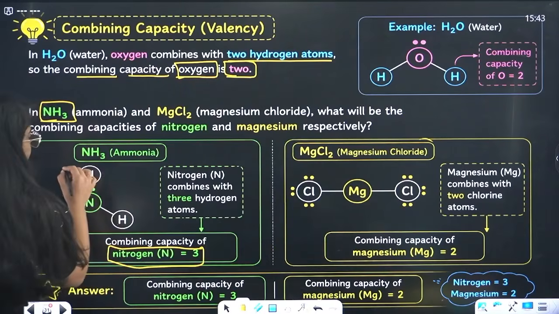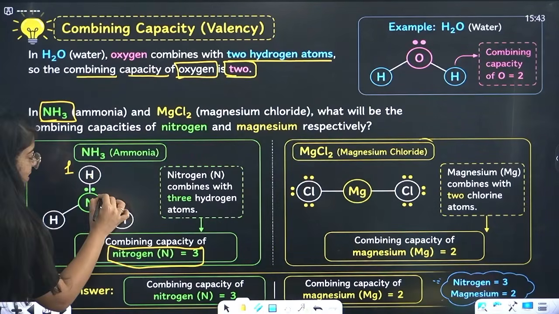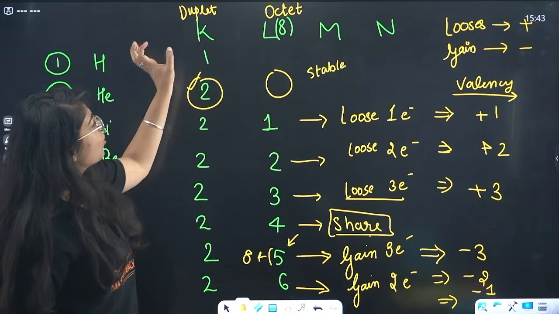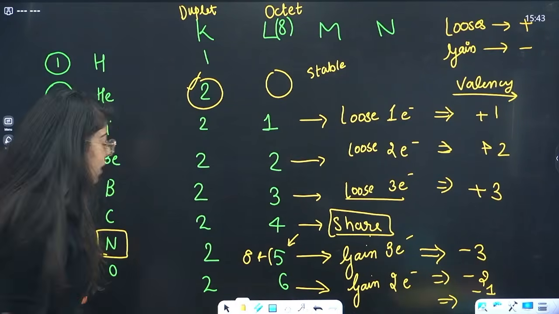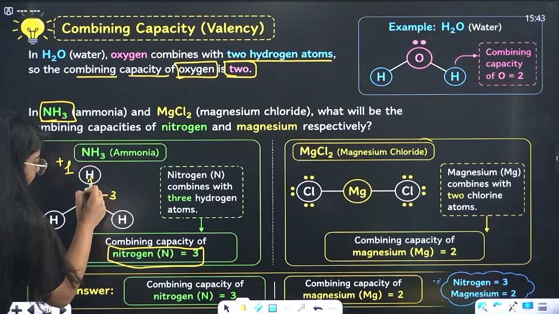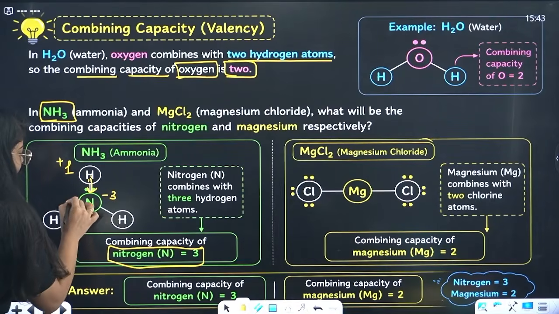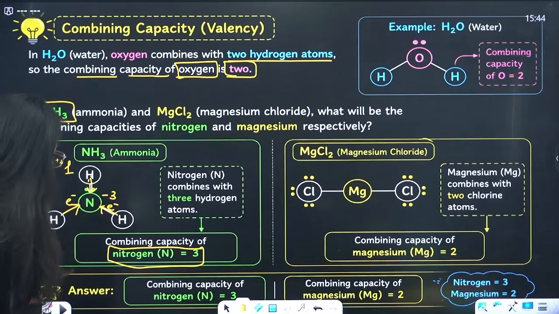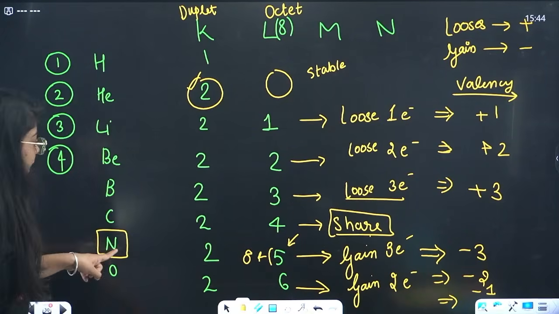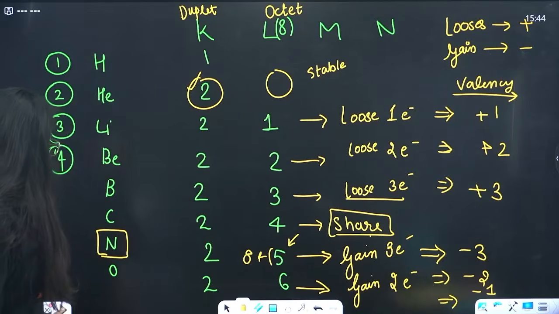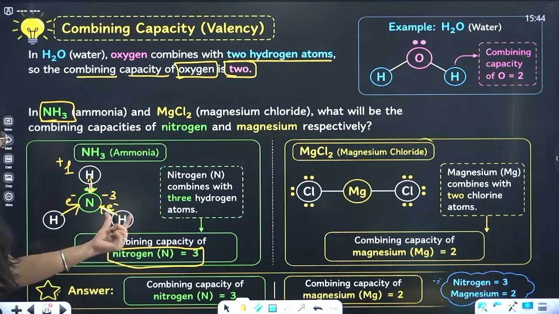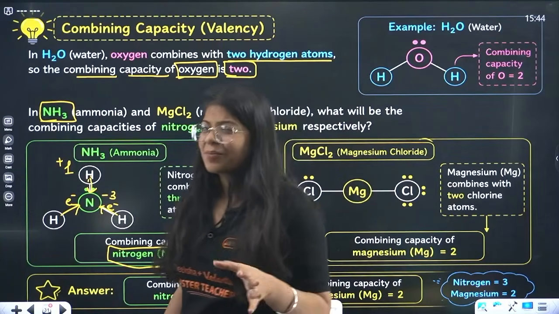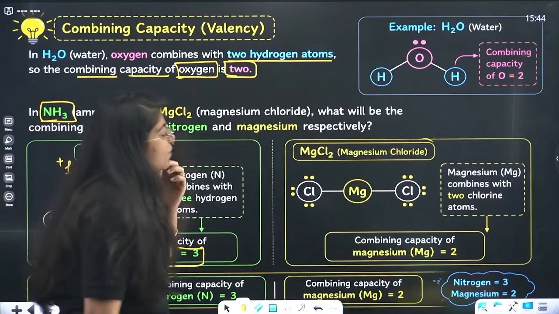See, hydrogen has 1 electron, right? And it can gain, and it is +1, right? It can gain an electron or lose an electron, but it is easier to lose an electron actually. So this hydrogen gave nitrogen 1 electron, this hydrogen gave nitrogen 1 electron, this hydrogen gave nitrogen 1 electron, and nitrogen can gain 3 electrons, right? It gained 3 electrons from 3 atoms of hydrogen, so its combining capacity is 3. Understood? Okay. Similarly with magnesium.